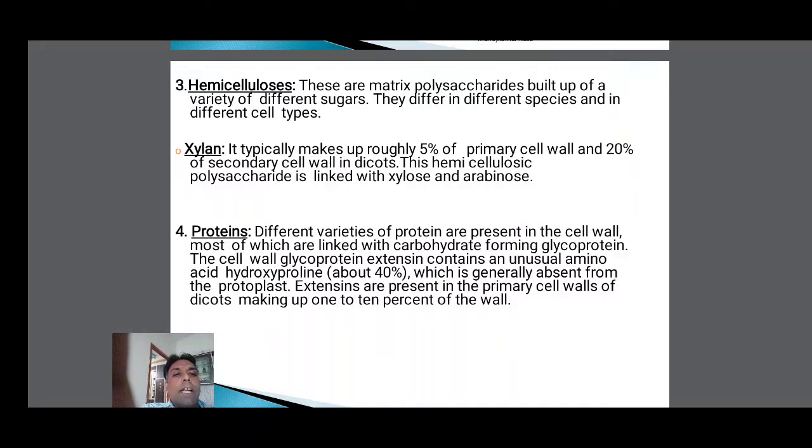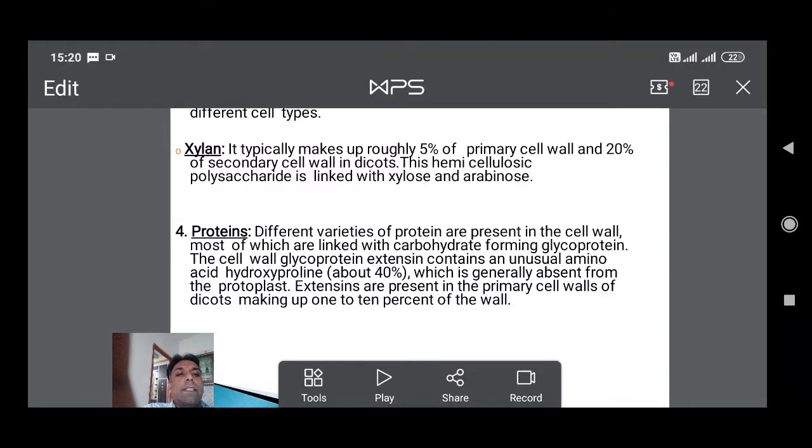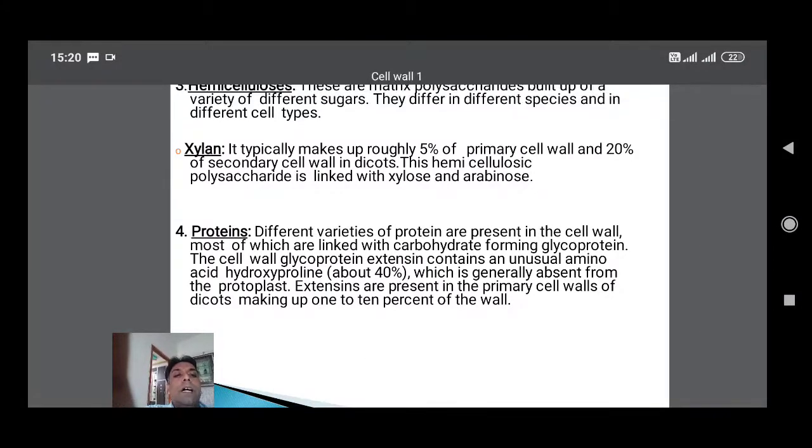The cell wall glycoprotein extensin contains an unusual amino acid, hydroxyproline, about 40%, which is generally absent from the protoplast. Extensins are present in the primary cell walls of dicots.